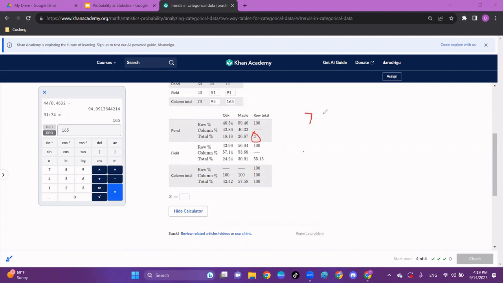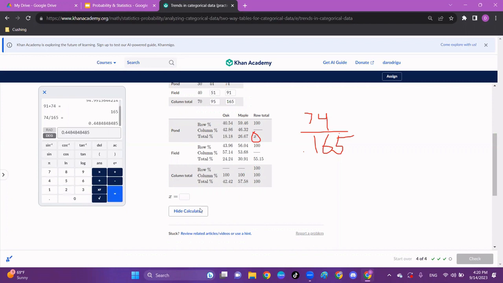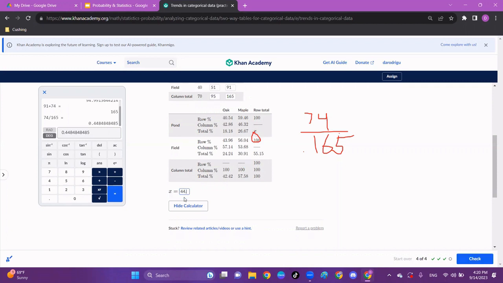That was 74 in the pond out of 165 total. 74 out of 165. So I'm going to do 74 divided by 165. That's going to give us as a percentage 44.8, and I'll round it to 44.85. So I think it's going to give that to us.